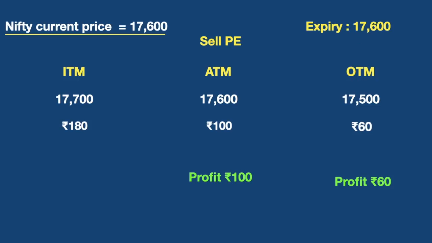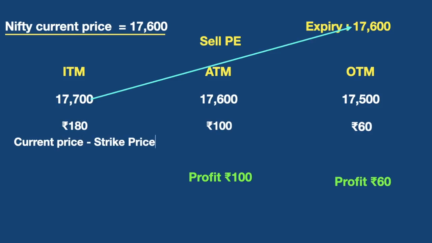Now what will happen if I chose the in the money strike price? We can clearly see that the market closed below the strike price which we chose. Whenever the market closes below the strike price which we chose, there will be some loss for us. Now to calculate the loss, we need to subtract the strike price from the current price. The current price of Nifty, that is the expiry price, is 17,600. From this we will minus 17,700, which is the strike price which we chose. So the answer is minus 100.